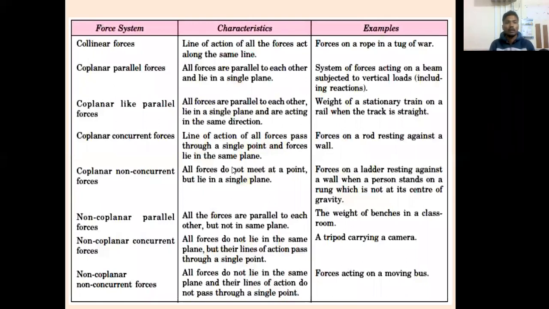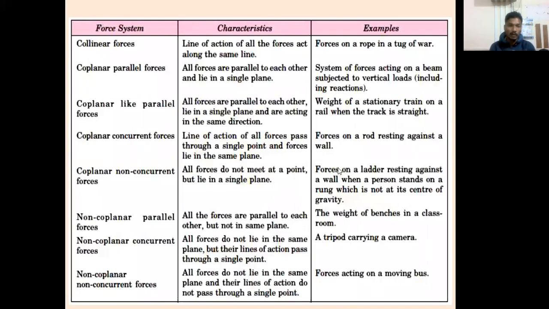Okay, so collinear forces: line of action of all the forces acting along the same line, as we discussed. Example, what we have seen as an example of collinear forces: tug of war, the forces on the rope in tug of war.